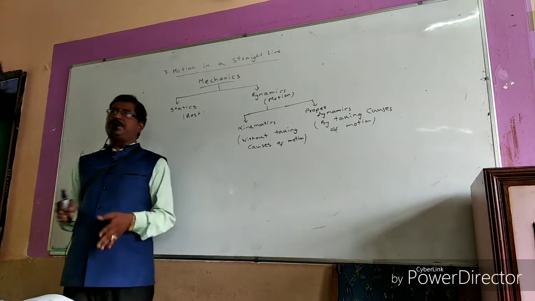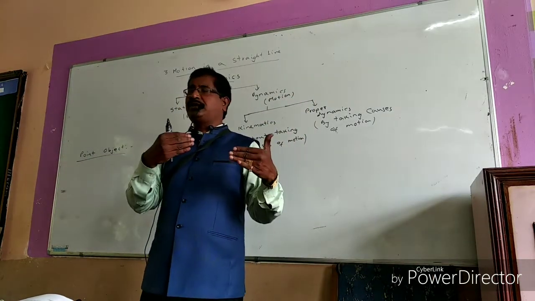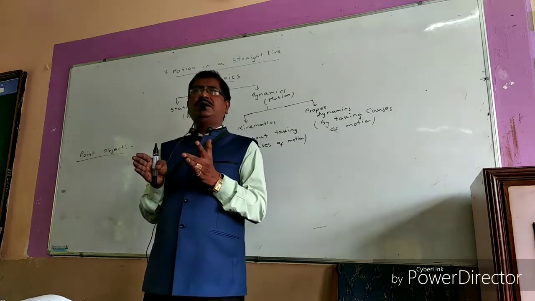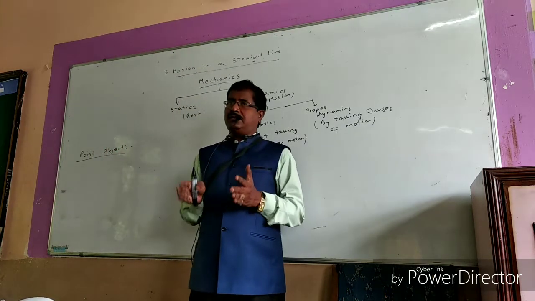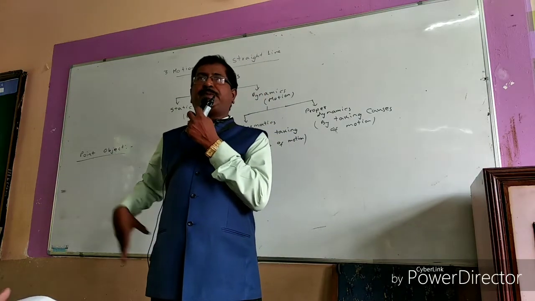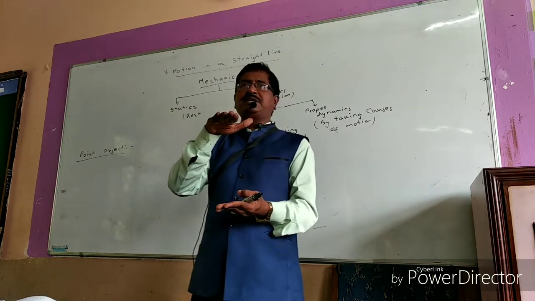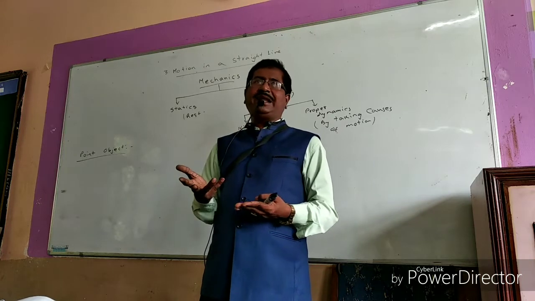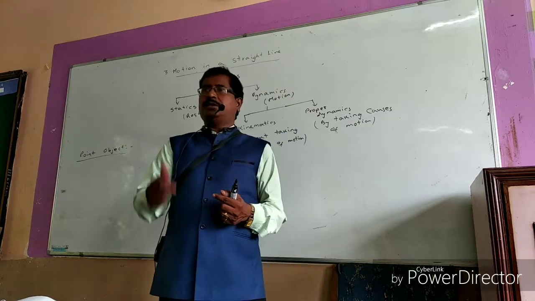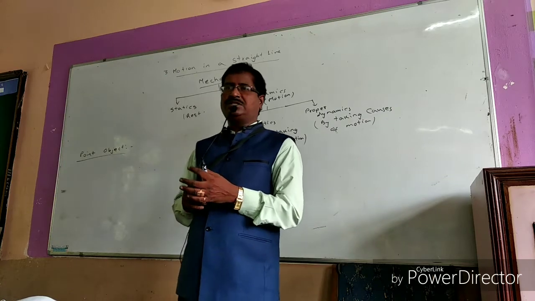Even a train is a point object if it is moving from Delhi to Hyderabad. 3,000 kilometers is there, but the 200 meters of the train is negligible, so you can take that object as a point object. Suppose a mug is falling from a table, that means 75 centimeters height is there. The mug is of 30 centimeters, so you can't neglect that mug. Even that mug is not a point object, but the train is a point object as far as the very large distance is concerned.